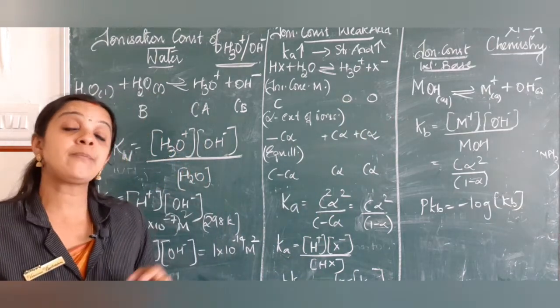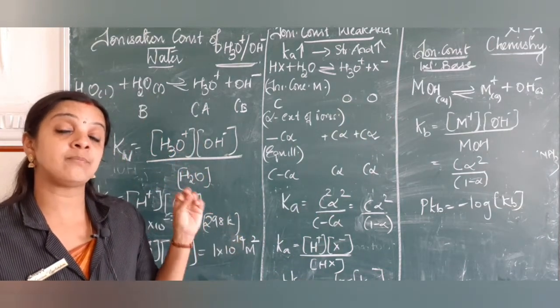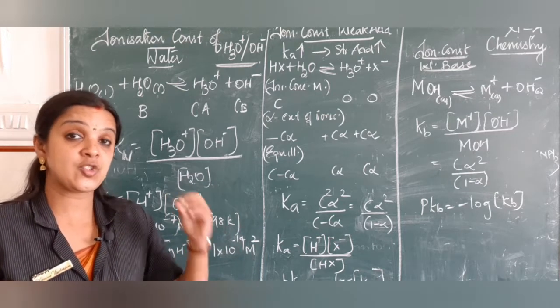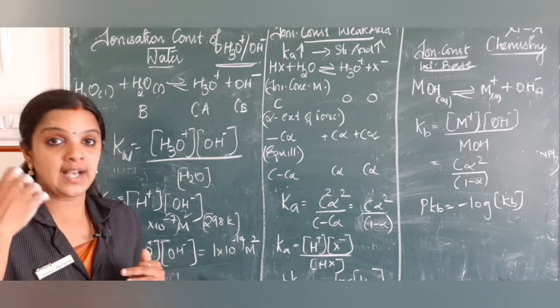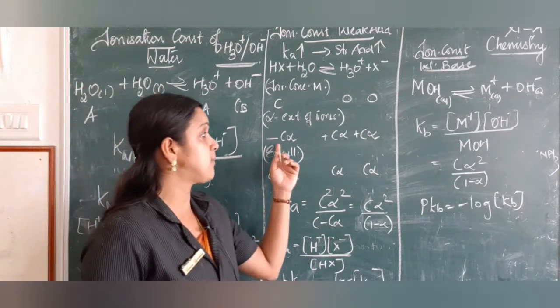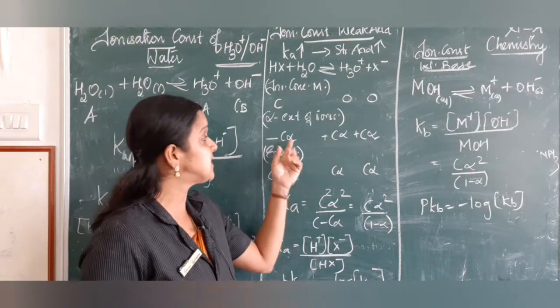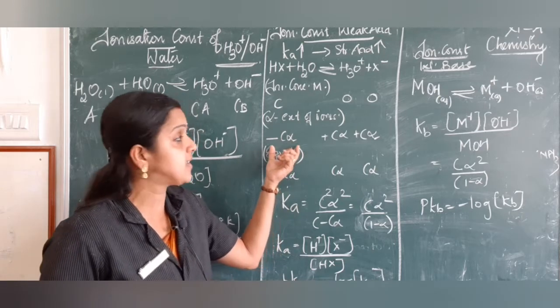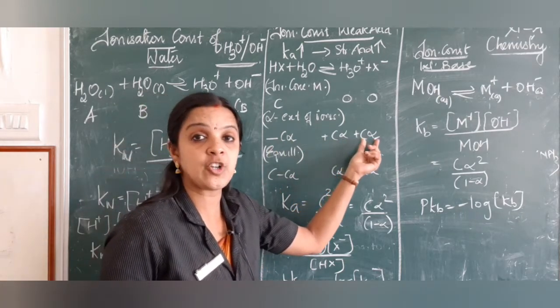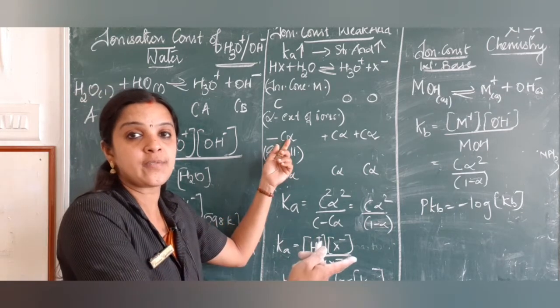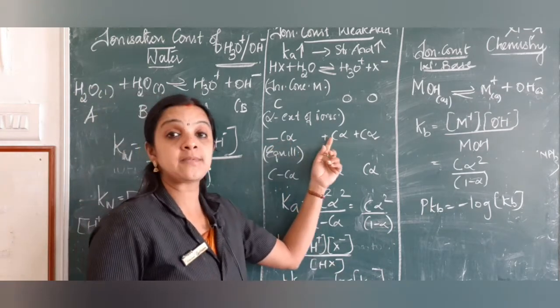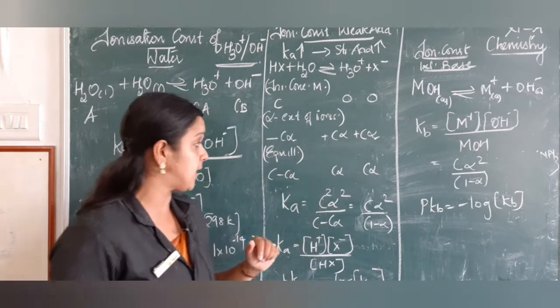Let alpha be the extent to which HX ionizes, but actually the ionization is not complete, only partial ionization happens. So that becomes minus C alpha, because there is a decrease in the concentration of the reactant and an increase in the concentration of the products. So this becomes minus C into alpha, which is the extent of dissociation. Here this becomes plus C alpha and plus C alpha.